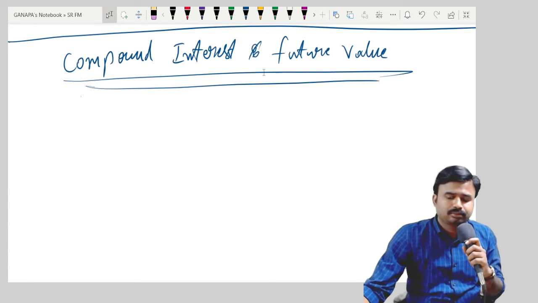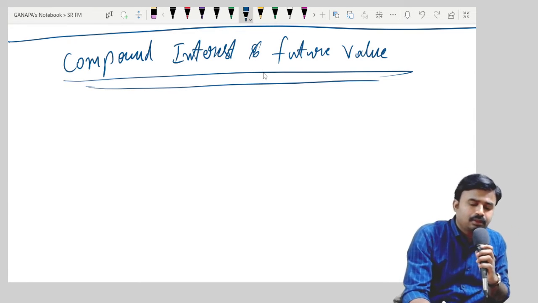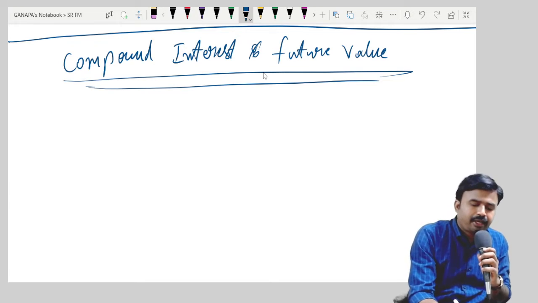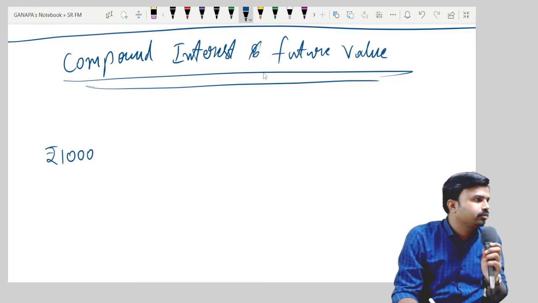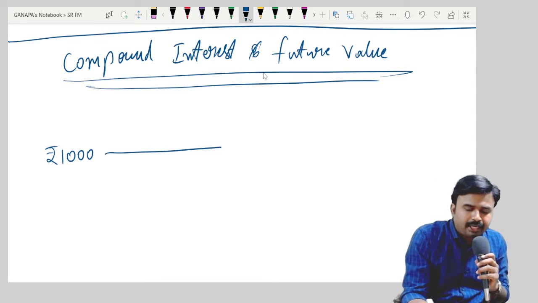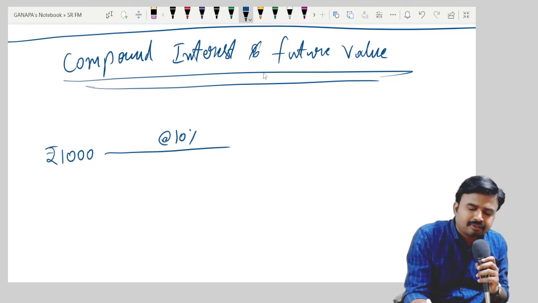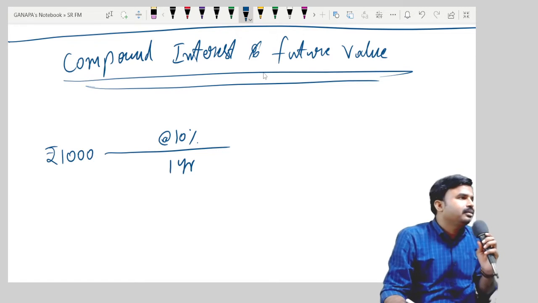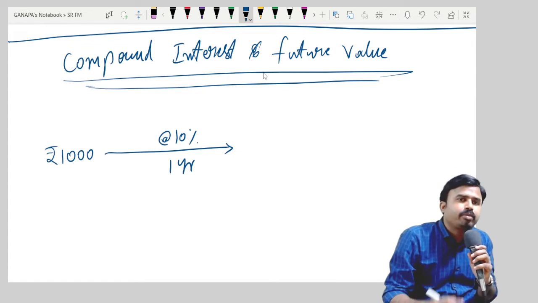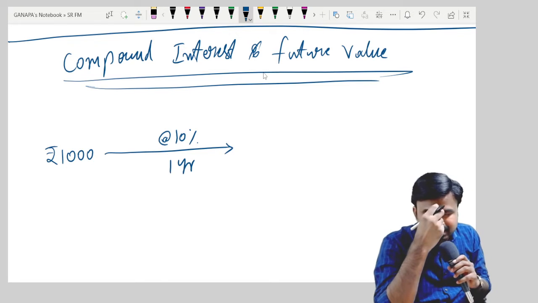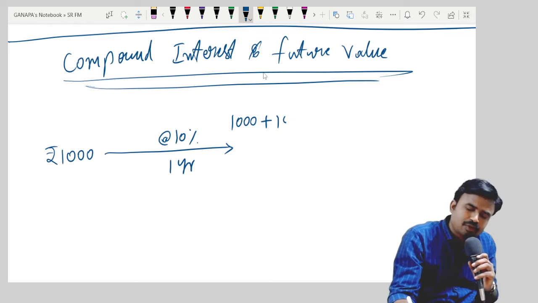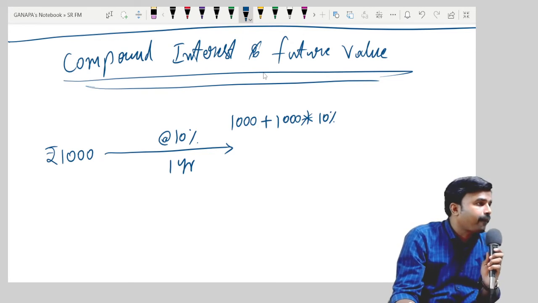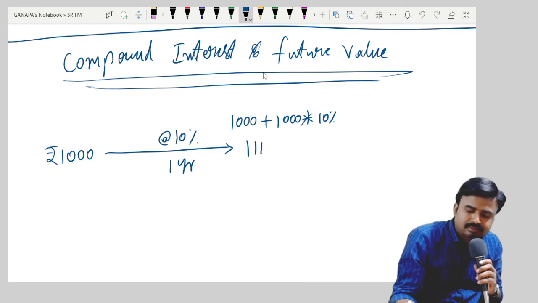For example, if you are investing 1000 rupees today at an interest rate of 10% for first year, after 1 year, it becomes how much? Please add interest to 1000 rupees. 1000 rupees plus 1000 into 10%. Am I right? It will be 1100, right? 1100.